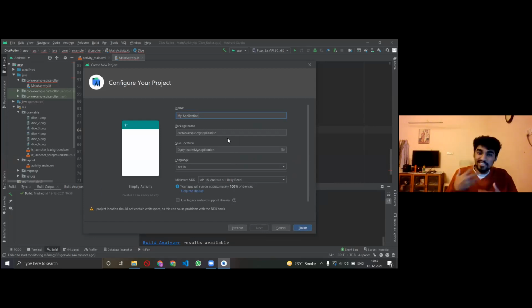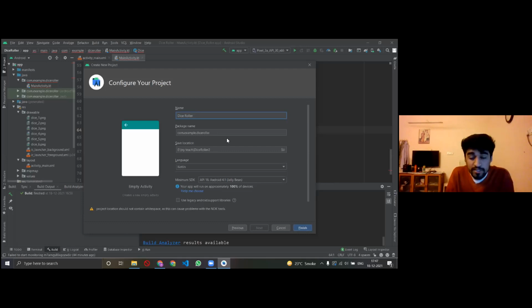Obviously, it won't have the 3D animation of the dice, but the dice would flip and numbers would flip. So that would take place. And so I want to name my application Dice Roller. So I go ahead and name it Dice Roller, right?